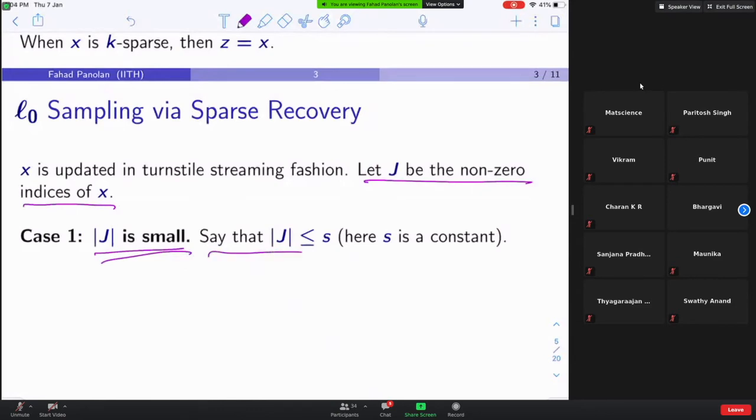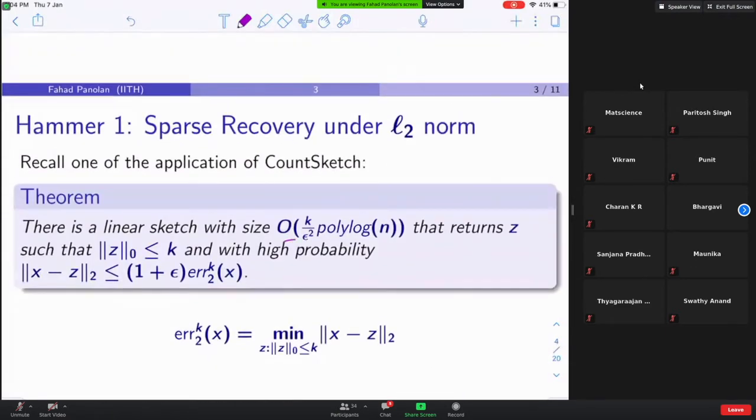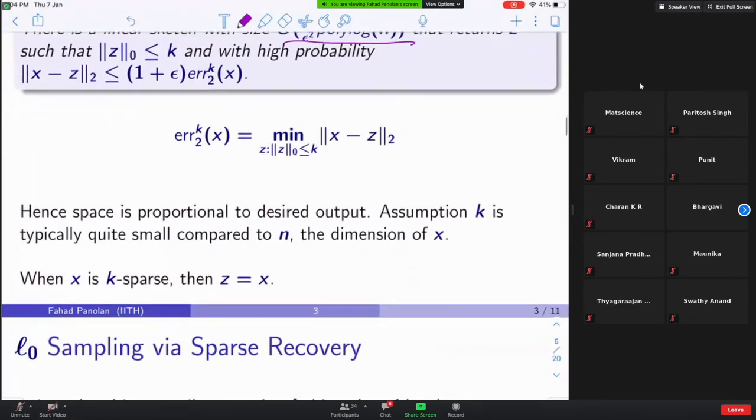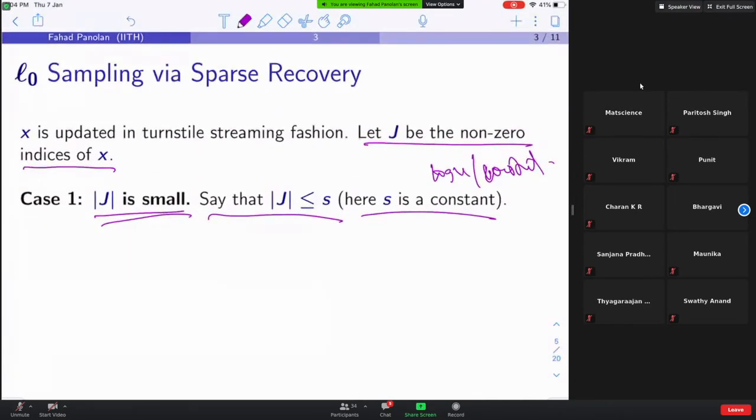When J is small, say J is less than or equal to S, assume that S is a constant, or S is log n or something like that, then with only polylog n space, you can completely recover X. Then you can look at all the non-zero entries in X, and uniformly at random among such coordinates, you output one. So when J is small, things are fine.